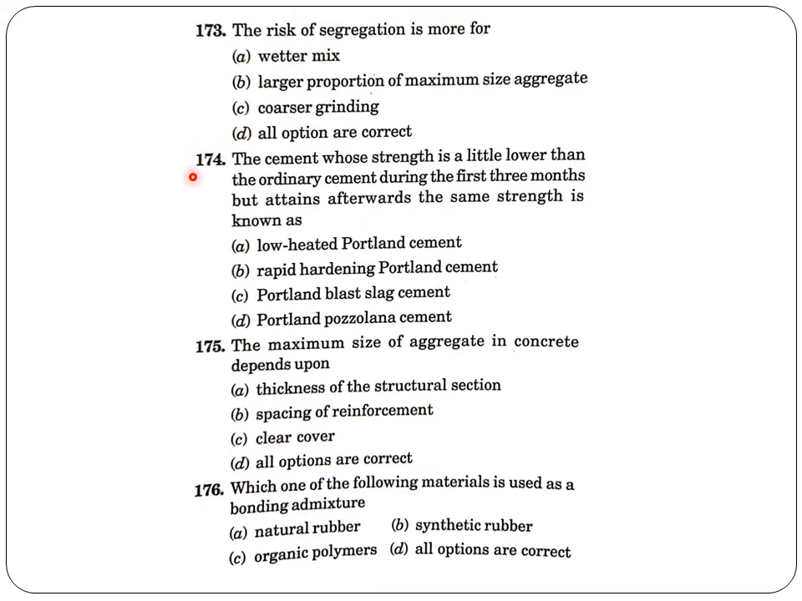Next question. The cement whose strength is a little lower than the ordinary cement during the first 3 months but attains afterwards the same strength is known as. Here in option, low heat Portland cement is there. It has little lower strength than ordinary Portland cement in the first 3 months, but after that they have the same strength. This is because it has low heat generation and sets slowly, and that's why it gains strength slowly. So the answer is option A, low heat Portland cement.